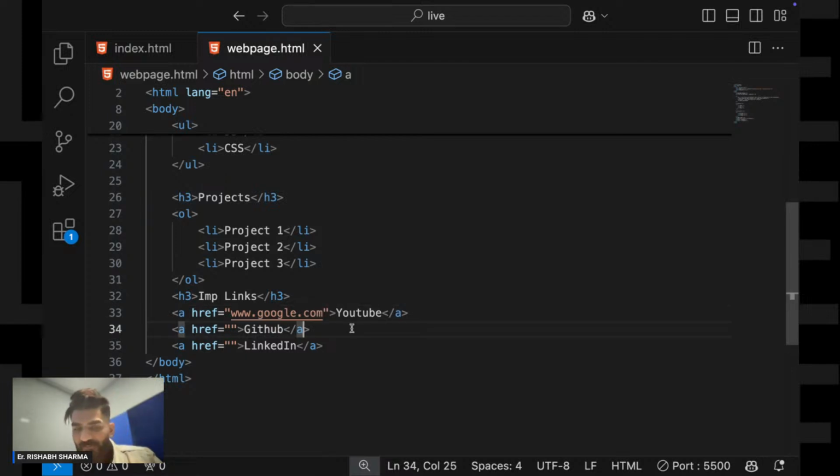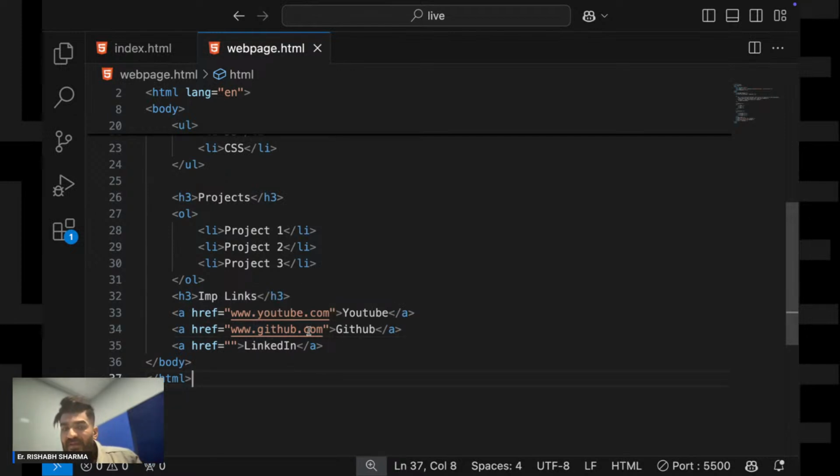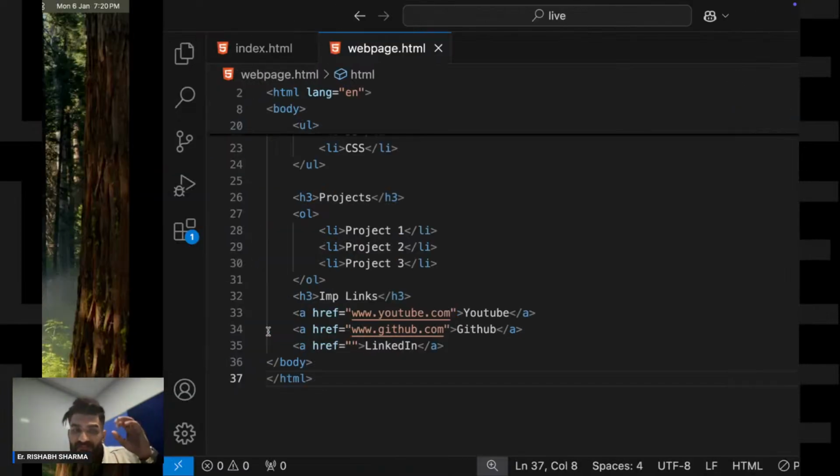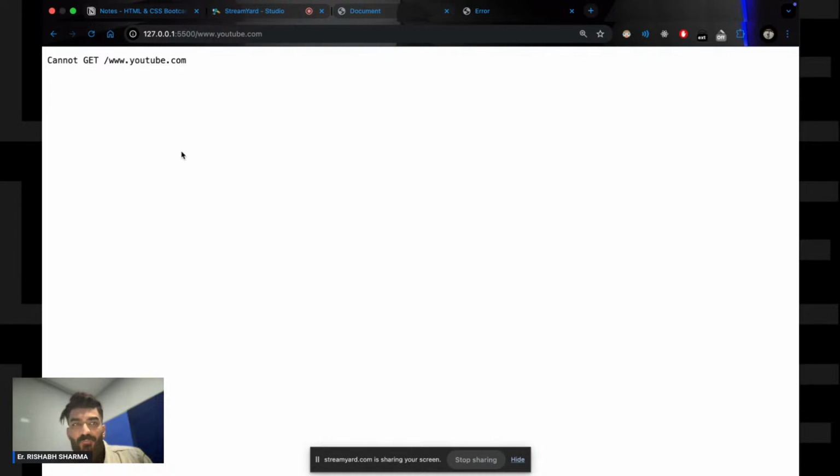google.com, right? www.google.com, or maybe www.youtube.com, right? Here if I write www.github.com, so whatever link you will write over here, ये क्या करेगा, it will link this word, ये इस word को इस link के साथ link कर देगा, and whenever you will click over here, it will open the YouTube.